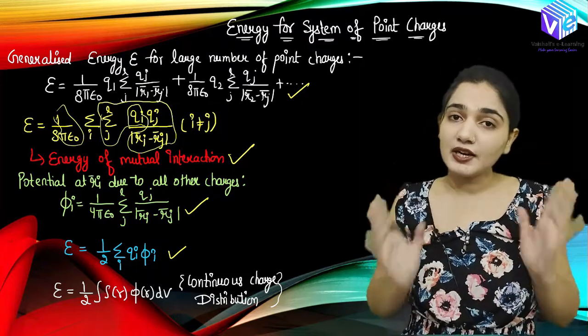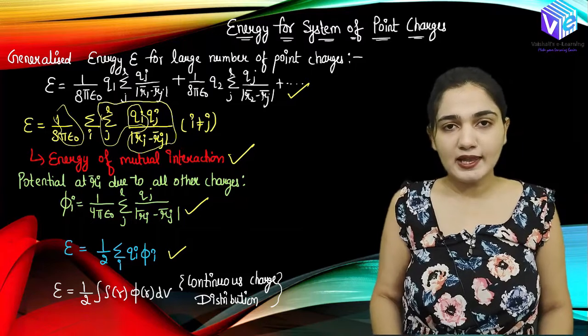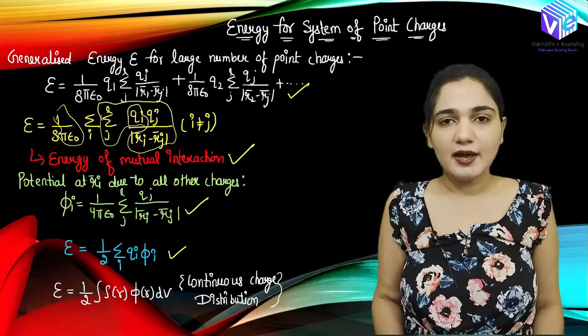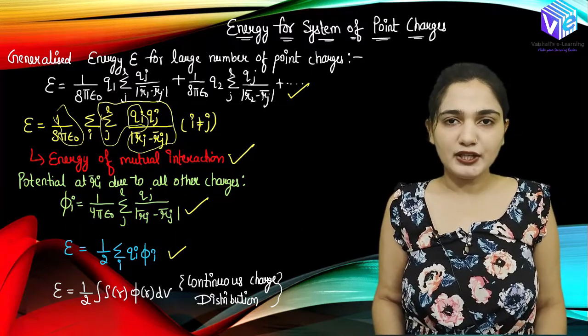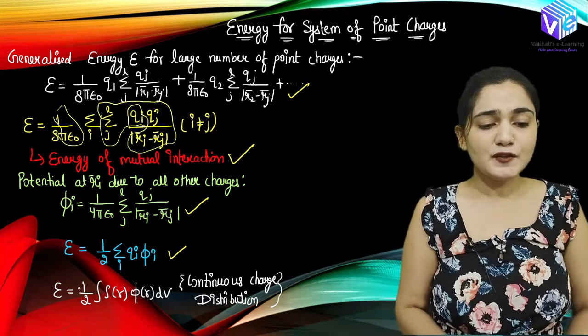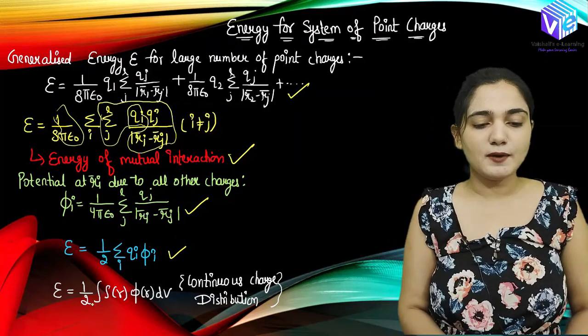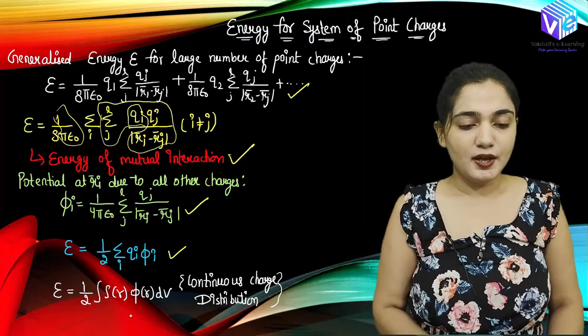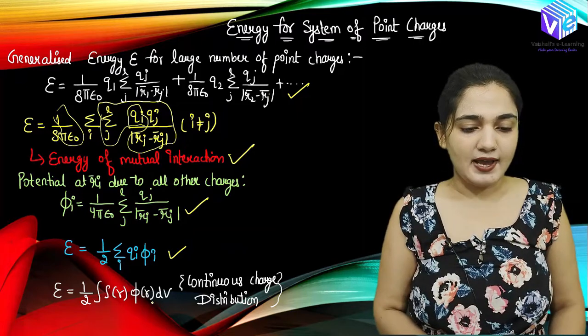Now we can have the continuous charge distribution as well. In the practical scenario, mostly we will be having the continuous charge distribution only. So energy can be represented as 1 by 2 integration rho r phi r dv.